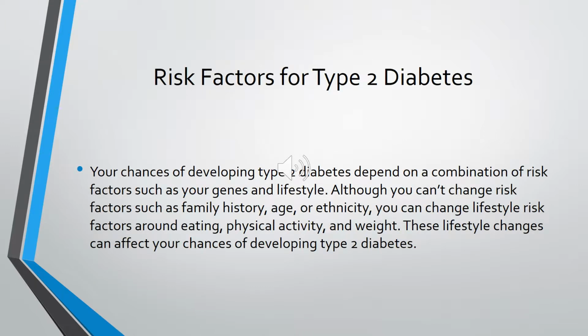Risk factors for type 2 diabetes. Your chances of developing type 2 diabetes depend on a combination of risk factors such as your genes and lifestyle. Although you can't change risk factors such as family history, age, or ethnicity, you can change lifestyle risk factors around eating, physical activity, and weight. These lifestyle changes can affect your chances of developing type 2 diabetes.